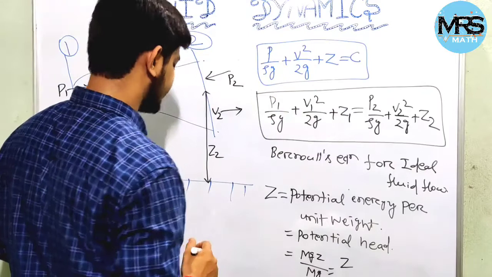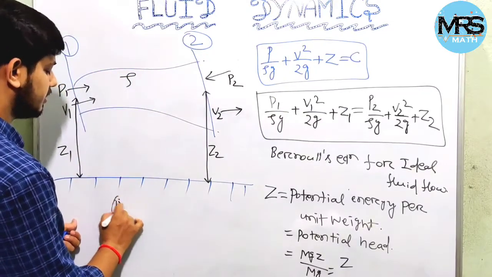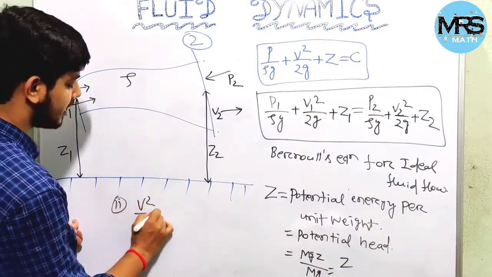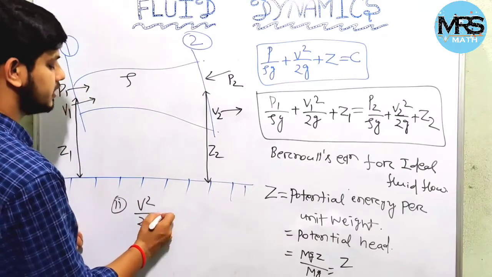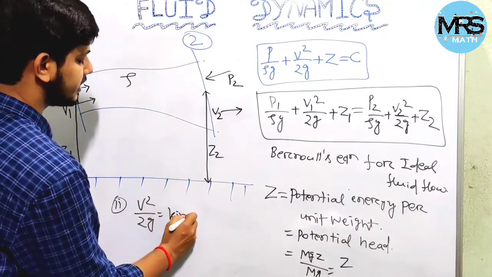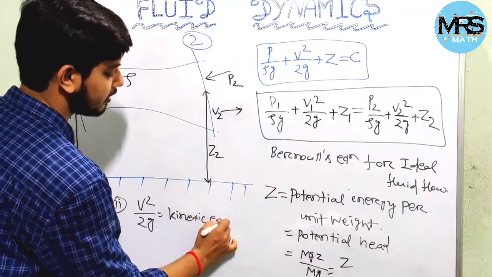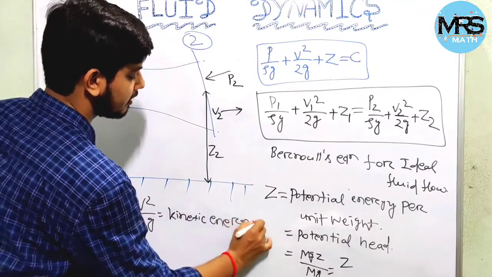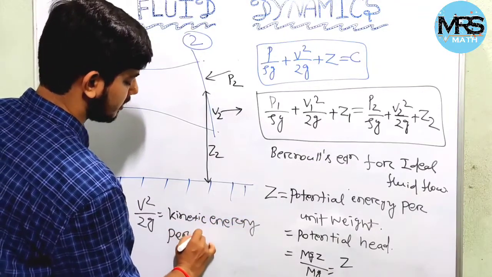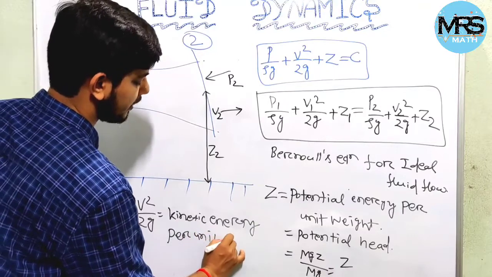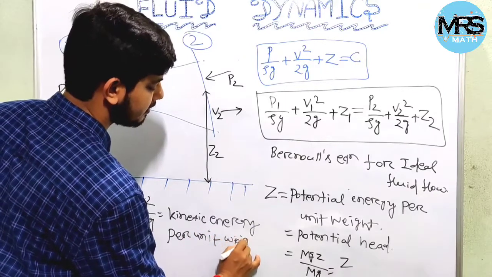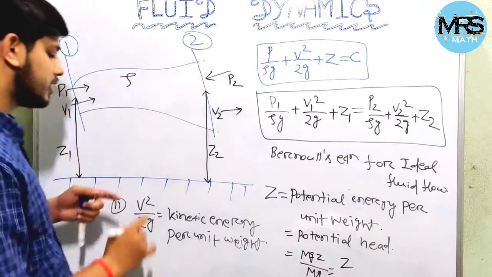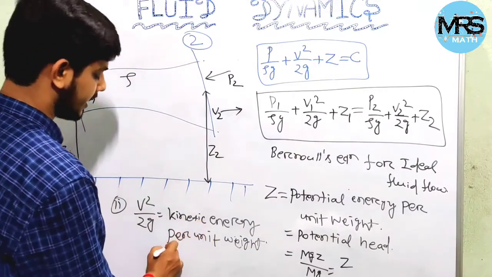If we consider the second term, that is V square by 2g, this is our kinetic energy per unit weight. This one we can also write as kinetic head.